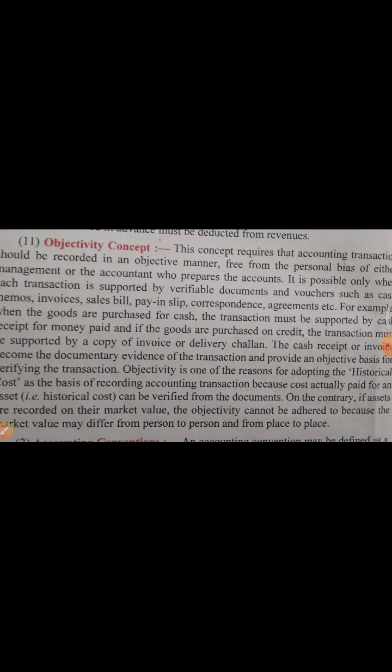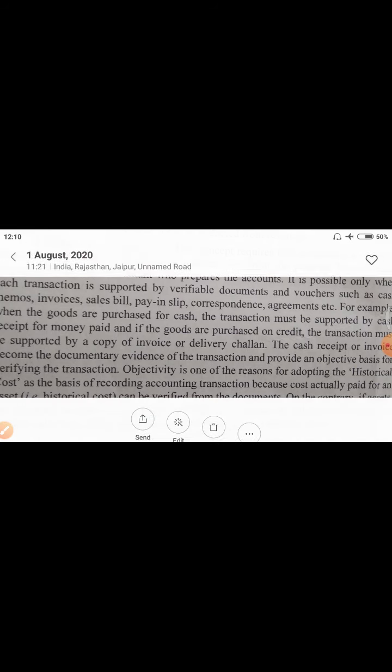Means any person from the business, if he is going to purchase any goods from the market, he should have a verifiable document. Suppose that you are going to the market and you are paying an electricity bill, so you must have proof of this payment so that your accounting information should be verifiable.